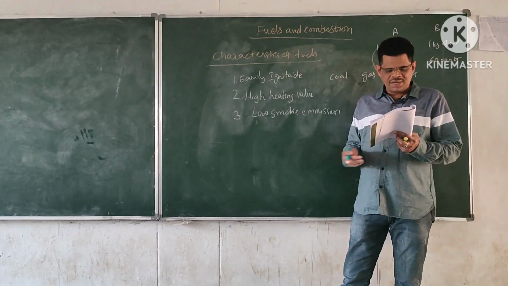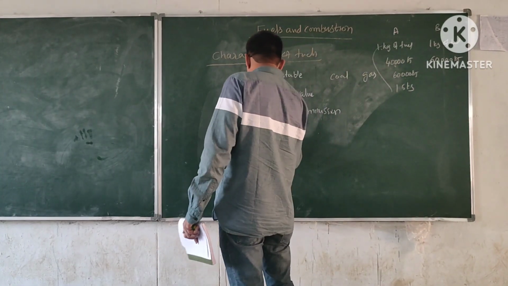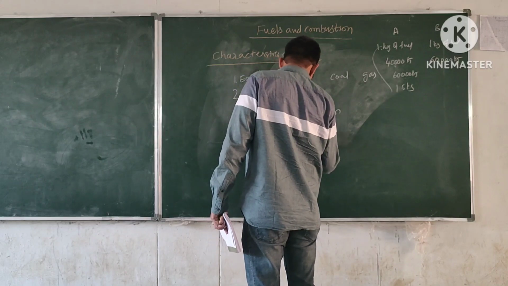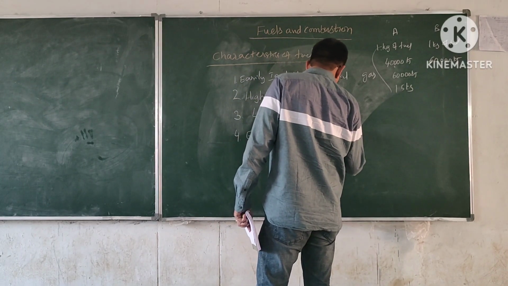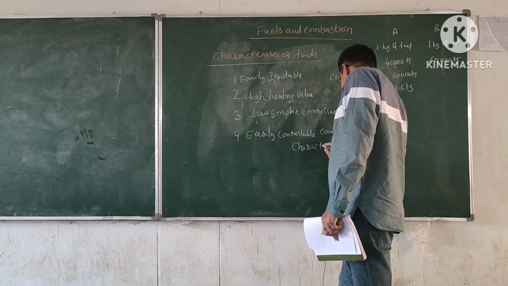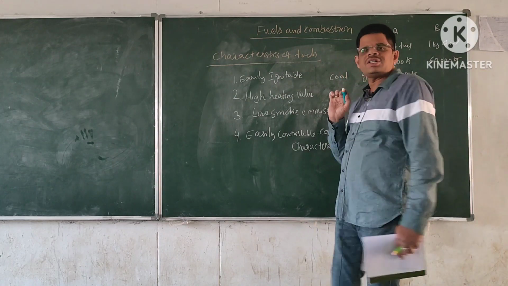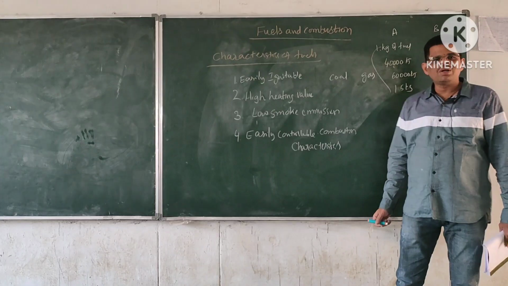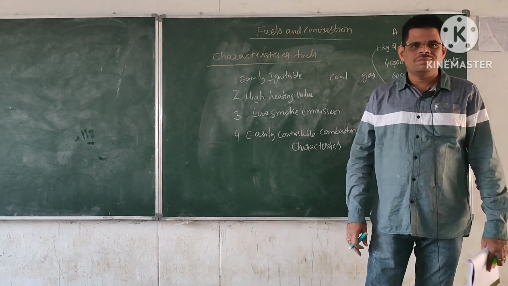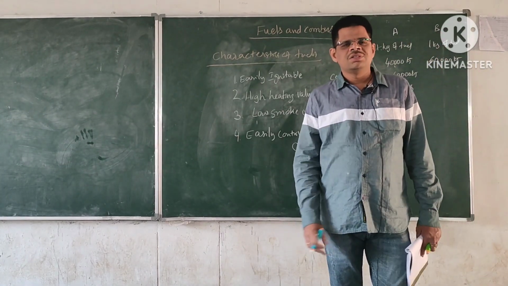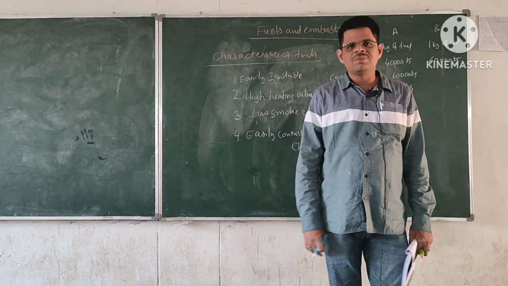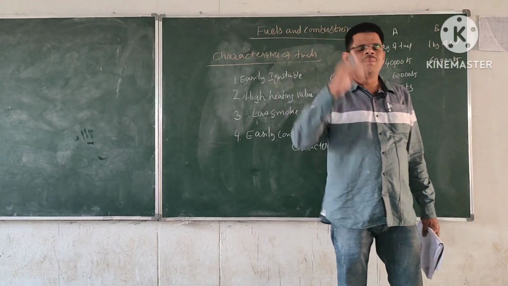Okay. And the next one is easily controllable combustion characteristics. So I should have easily controllable combustion characteristics. Simply saying, you have to control the combustion if necessary. For example, you are boiling some milk on a stove. There also the fuel is burning and combustion is taking place, and then the milk is boiling.